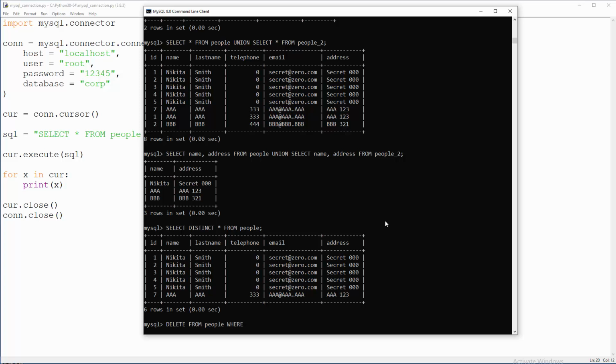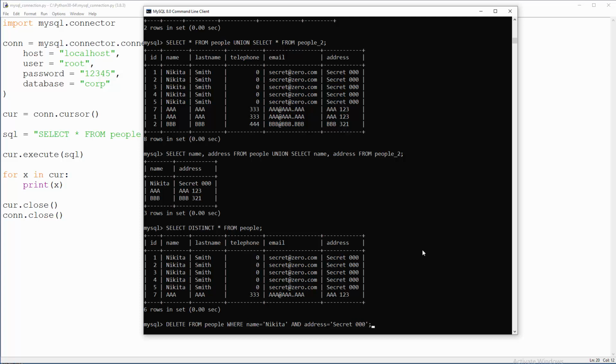where name equals what you want to delete, Nikita in this case, and combine that with something else to make sure that you don't delete, for example, Nikita Fox or Nikita with some other last name. So combine 2 or 3 of these columns to be safe. So, and address, I'm gonna combine with address here, which is secret 000.